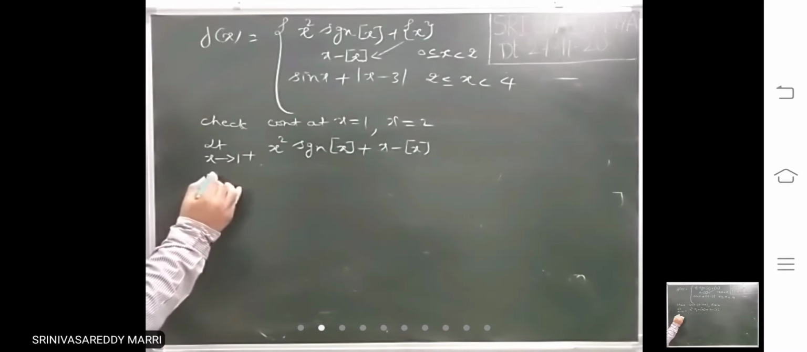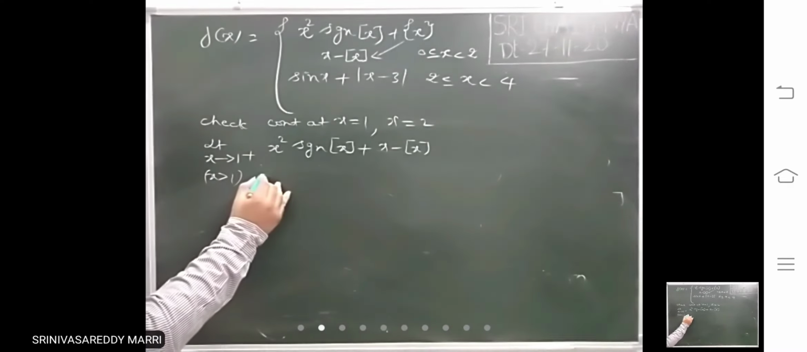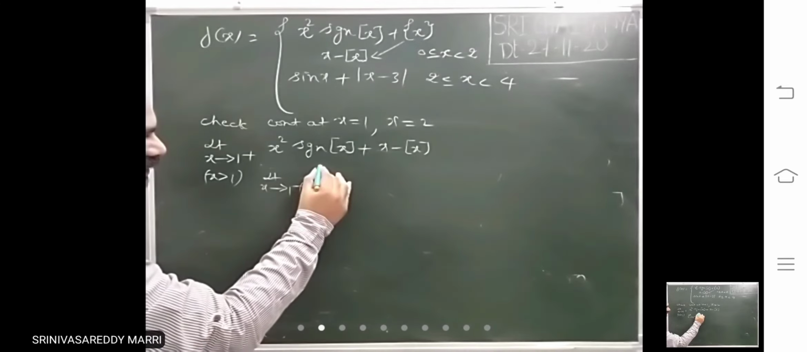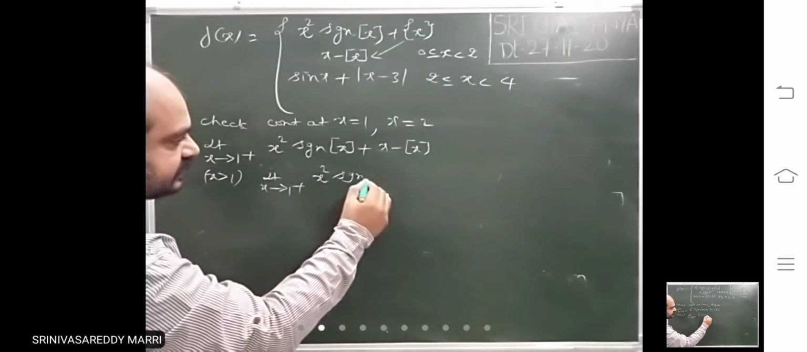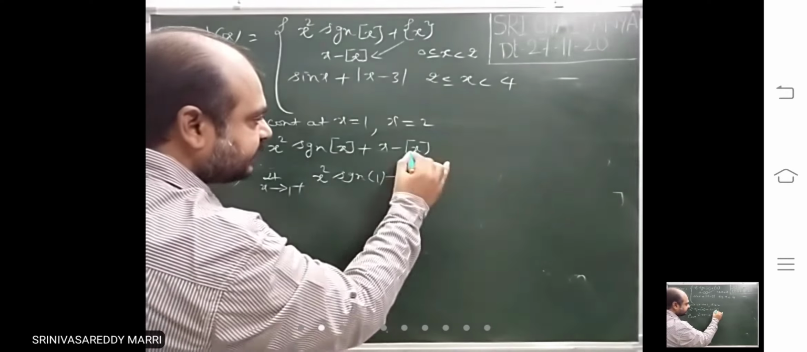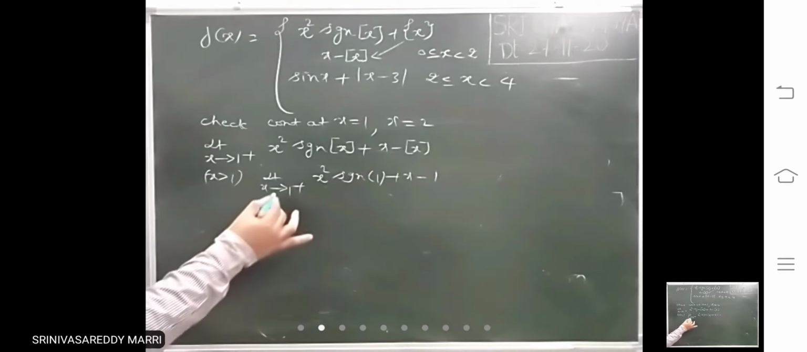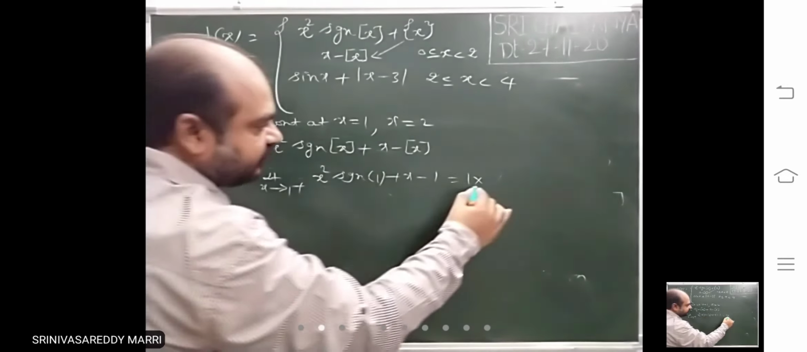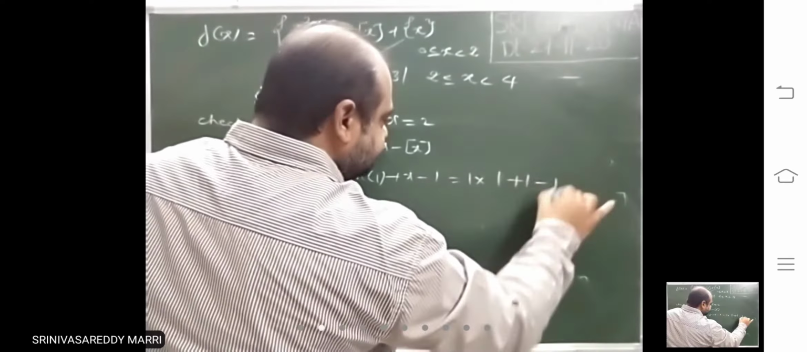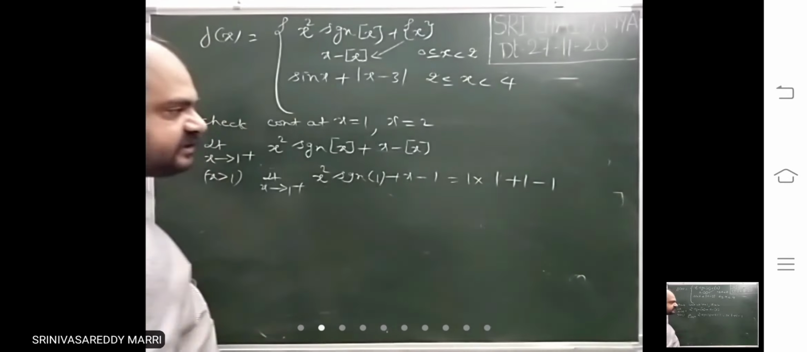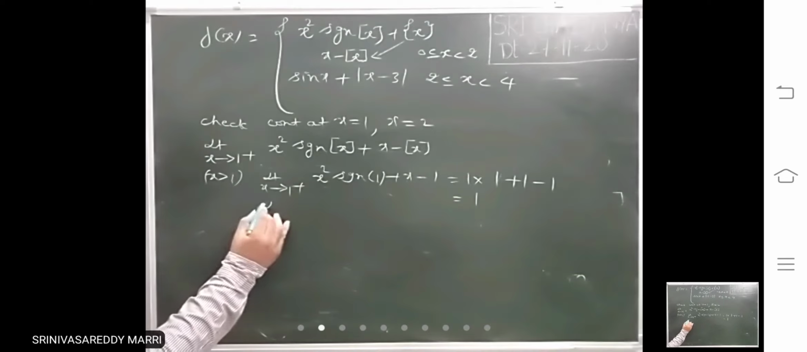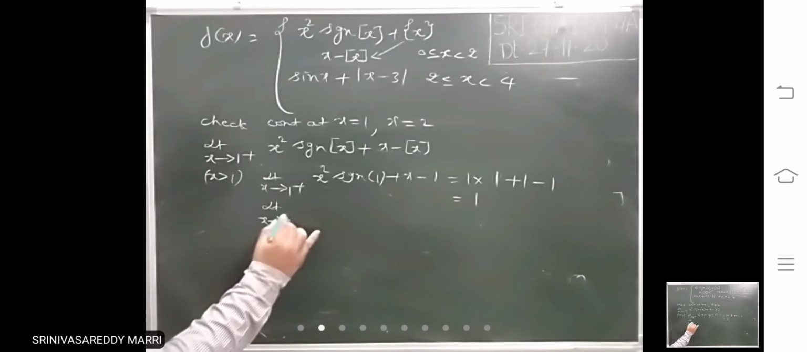Now look, if x is just greater than 1, step x is what? Substitute the value: 1.0001. Signum 1 plus x minus 1. Now substitute 1: this is 1 into, as I told, 1 plus 1. Signum 1 is what? When x is positive, its value is 1. I have told the definition. So 1 plus 1 minus 1. What is the right limit? 1.